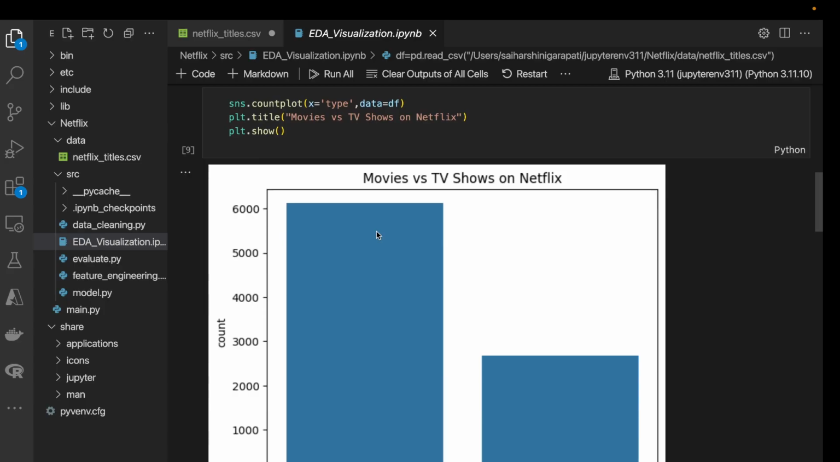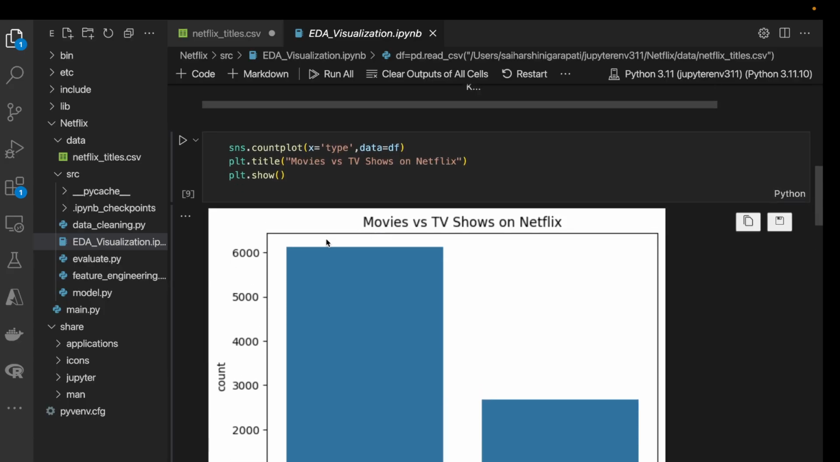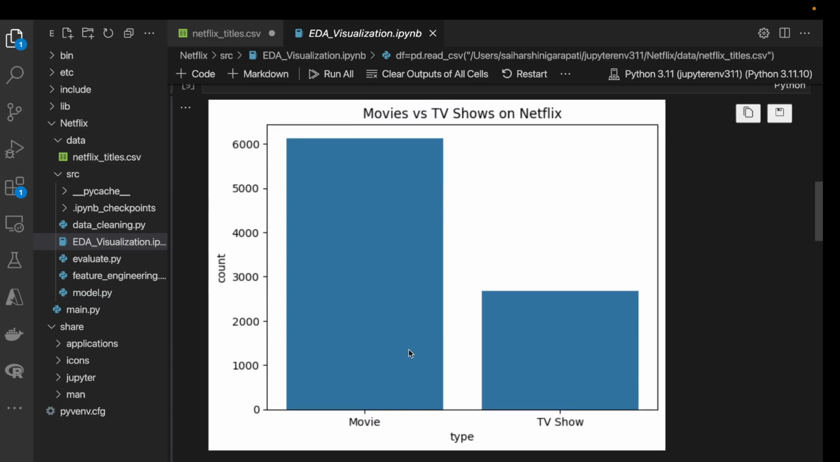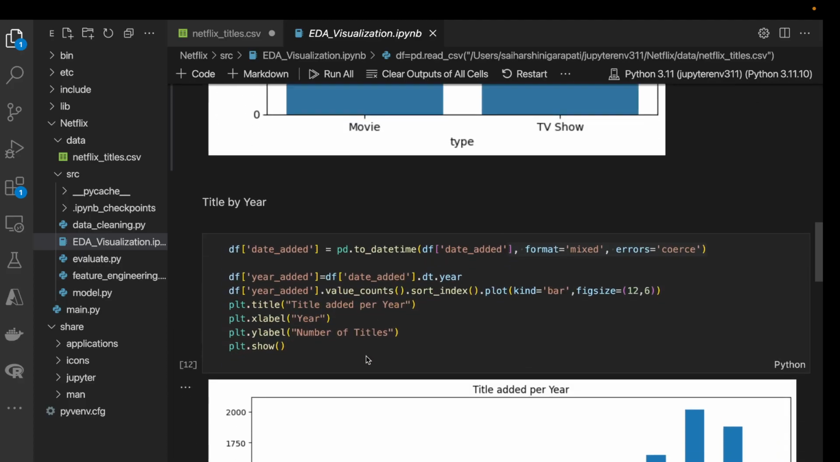So we have loaded our data, and our first plot is the type of content, showing how many movies or TV shows are present in our Netflix data. And the clear answer is Netflix heavily leans towards movies. So this kind of insight can guide content planning and product recommendations. You can also look at titles by year.